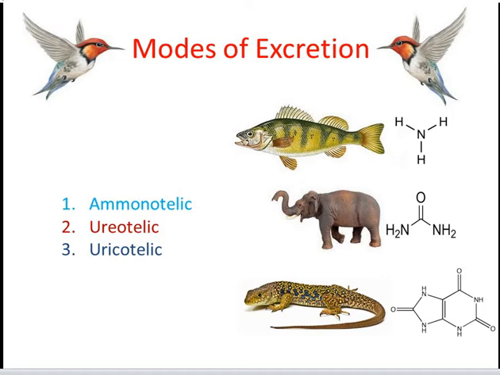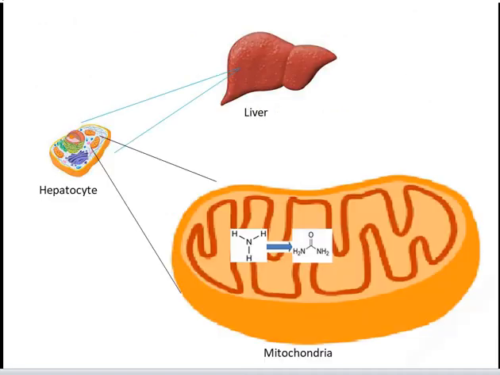Most terrestrial animals are ureotelic, means that they excrete amino nitrogen in the form of urea. On the contrary, birds and reptiles are uricotelic, means that they excrete amino nitrogen as uric acid. But plants recycle virtually all amino groups and nitrogen excretion occurs only under very unusual circumstances. In ureotelic organisms, the ammonia deposited in the mitochondria of hepatocyte is converted to urea in the urea cycle.